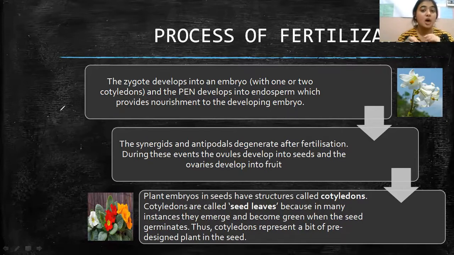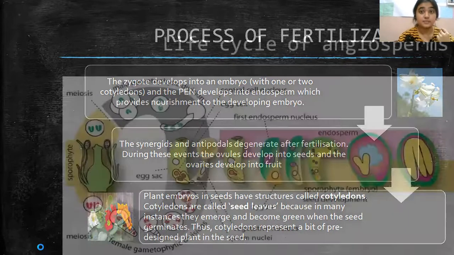During these events, the ovules develop into seeds and the ovaries develop into fruit. Plant embryos in seeds have structures that are known as cotyledons. Just the basis where we have two types of endosperms that are dicots and monocots. And this is how the process of fertilization ends here.